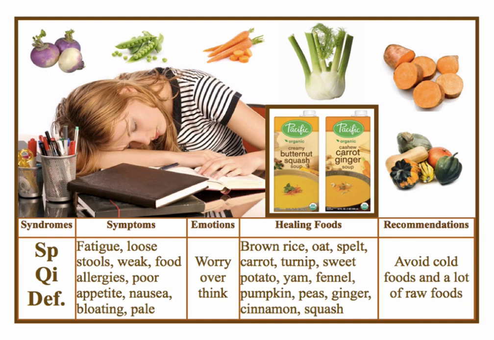I think that's the best word for it. Poor appetite. Now, this poor appetite with spleen Qi deficiency doesn't mean that the person is not hungry at all. It just means that they have no hunger in the morning, but then they'll be hungry by midday and maybe very hungry at night. So they eat sporadically and they're not hungry in the morning. So that's a poor appetite specifically in the morning.